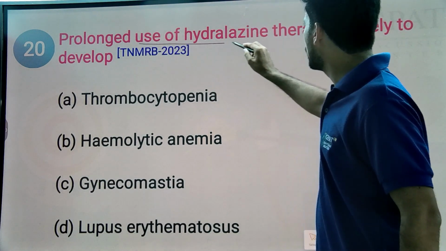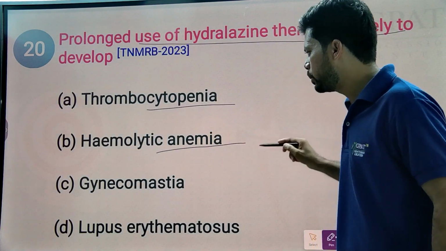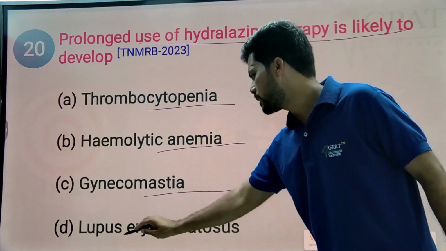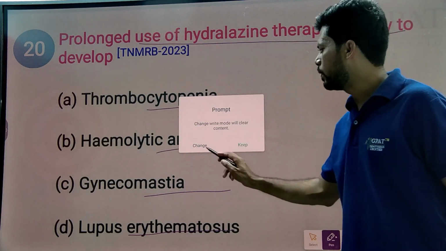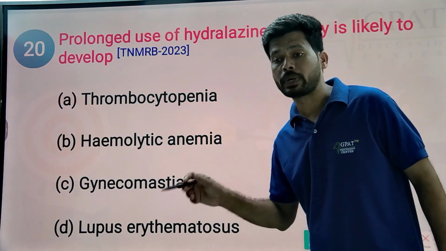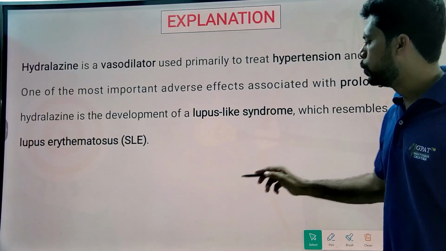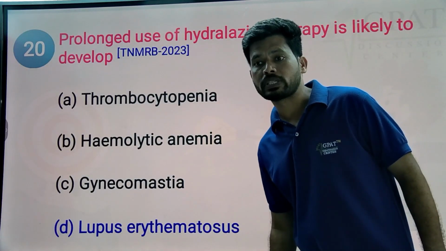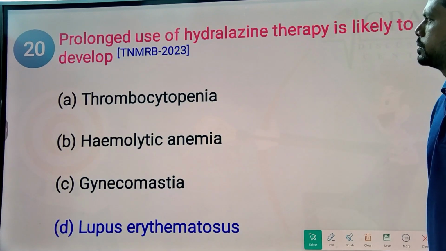Prolonged use of hydralazine therapy is likely to develop thrombocytopenia, hemolytic anemia, gynecomastia, as well as lupus erythematosus. So hydralazine comes under a vasodilator, helps in the treatment of hypertension. It commonly causes adverse effects like lupus erythematosus. Lupus erythematosus is a common drawback of this hydralazine.